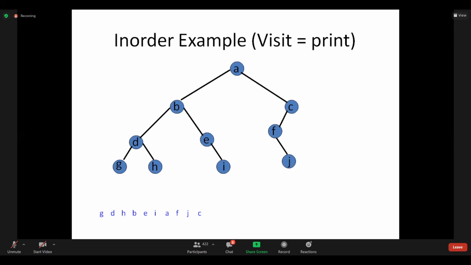C, I go to C. C is the right child, okay? But C is also root for F. So we should not print C directly. We should go to F because it is the left child. And again, F is also root here. Directly root we are not printing. Then after going to F, we should go left of F. Is there any child for left of F? No. Then left is not there. Left, root, right. So root means F. Then right J is printed. And go back to F and C. Clear?